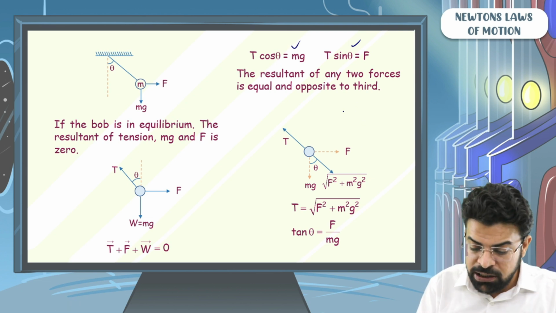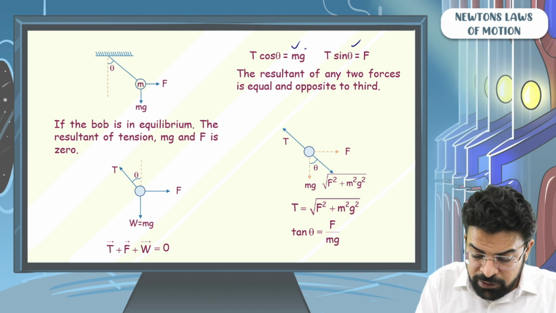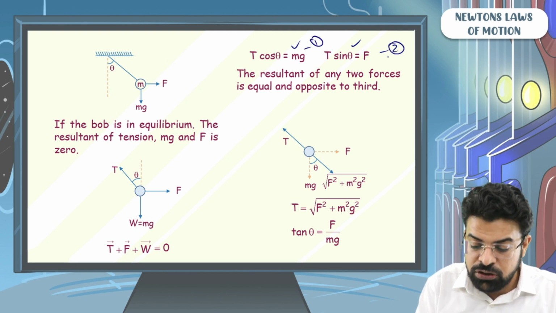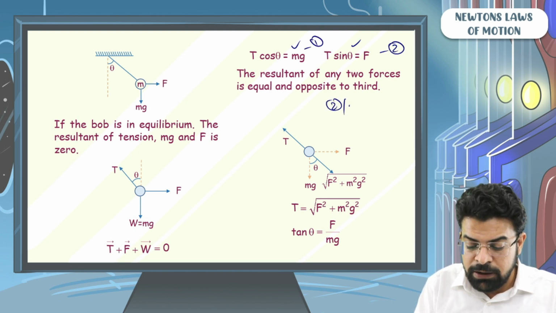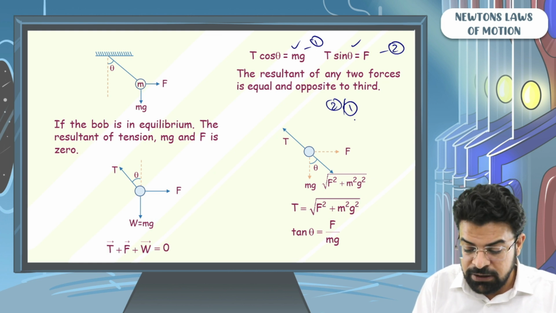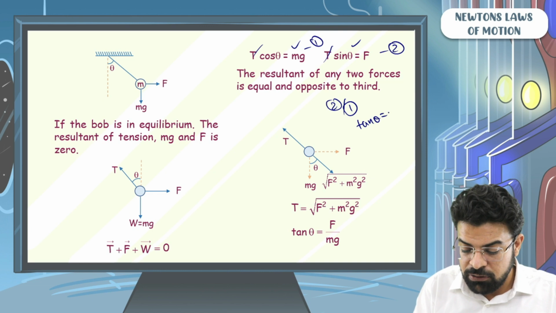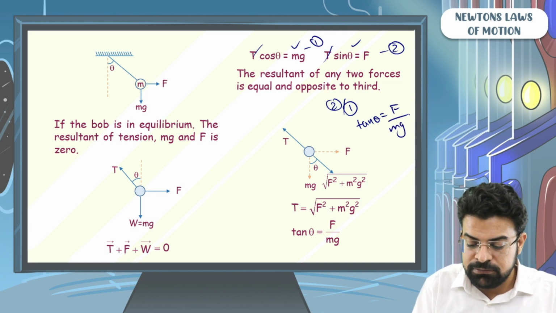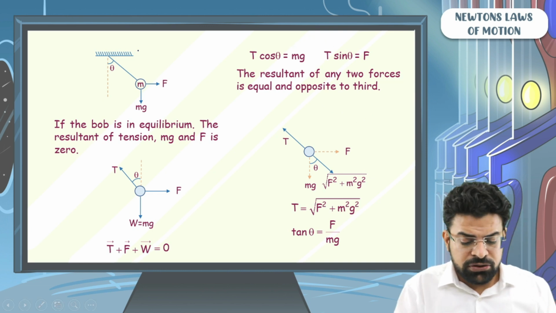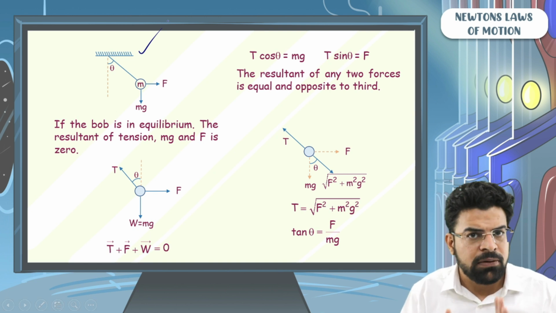Moreover, you could have said tan theta equals F by mg using these two relations as well. If I call this equation 1 and this equation 2, doing equation 2 by equation 1 on both sides, on the left hand side the T will get cancelled, and you will get tan theta equals F by mg. The same thing. So you should know this simple important result.